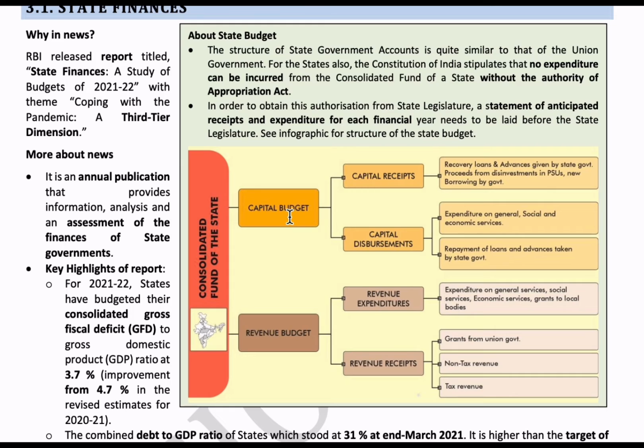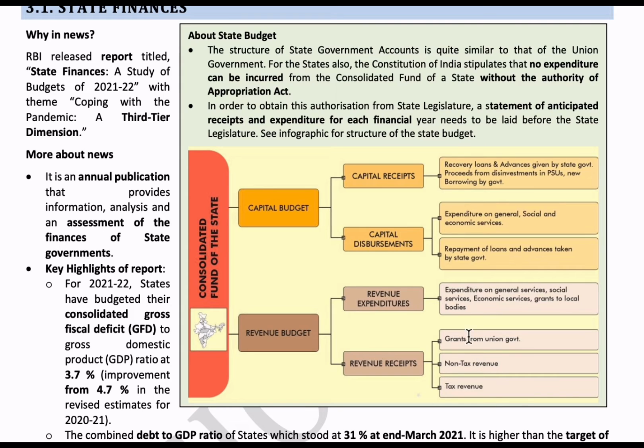The next part of the Consolidated Fund of State is the revenue budget. Revenue budget can change either assets or liabilities. It is further divided into revenue receipts and revenue expenditure. Receipts means the money which we are getting. Under revenue receipts, we get money from grants given by the central government, non-tax revenues and tax revenues. Non-tax revenues means the money collected from bills on municipal services, traffic challans and other government services. All these come under non-tax revenue.